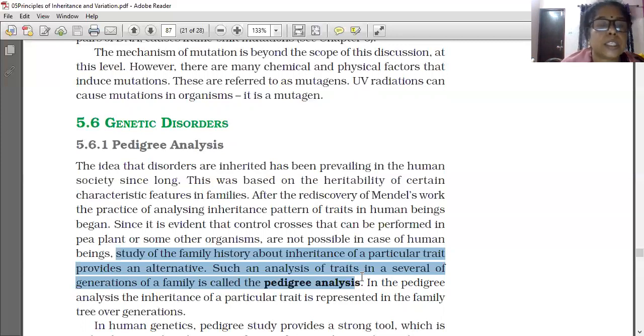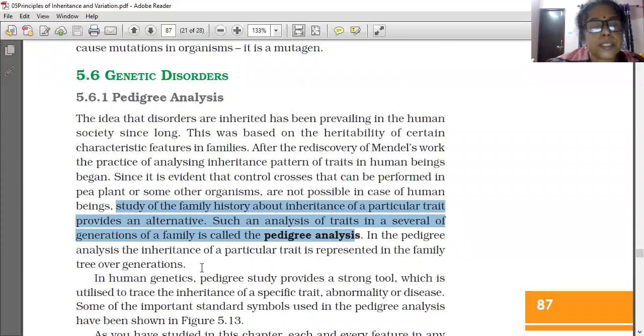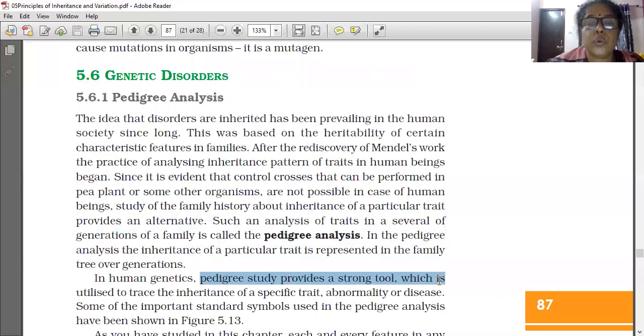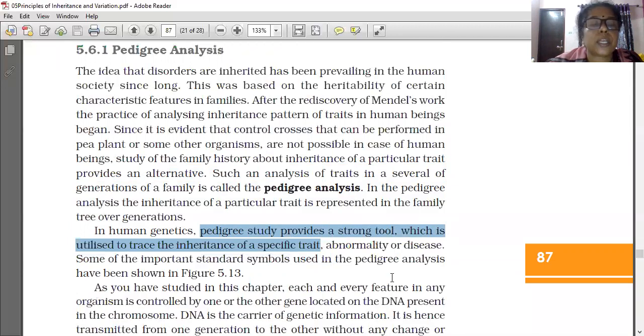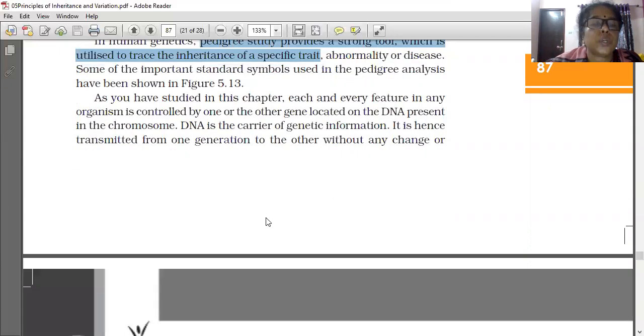When we come to human genetics, pedigree study provides a strong tool which is utilized to trace the inheritance of a specific trait, abnormality or disease.